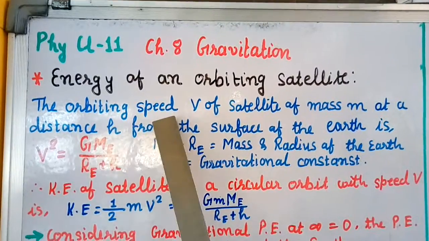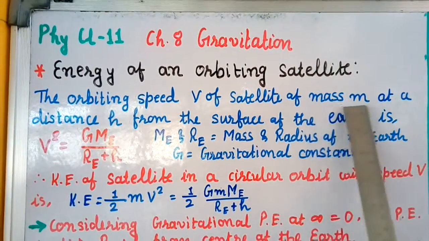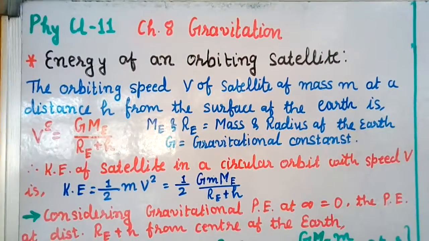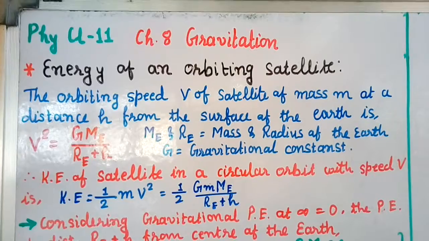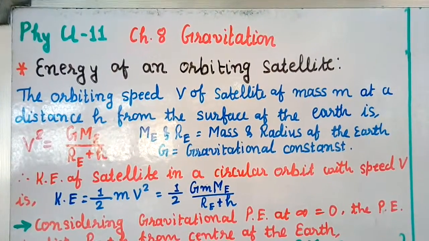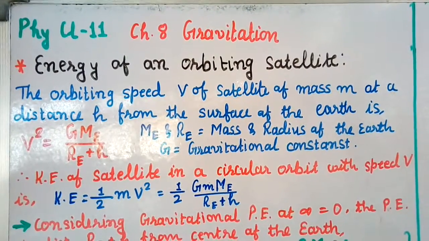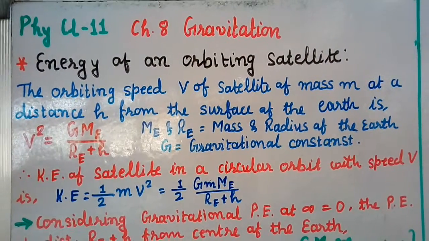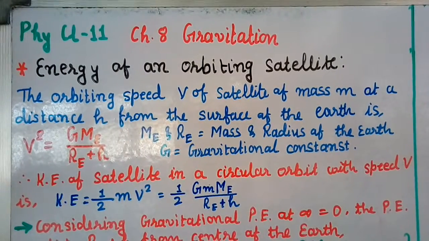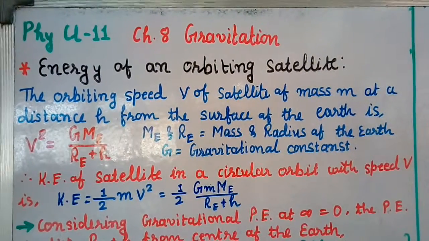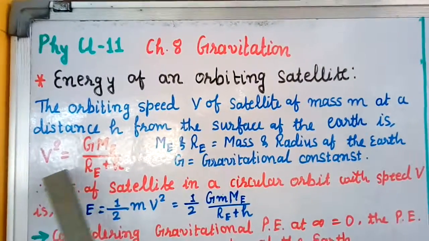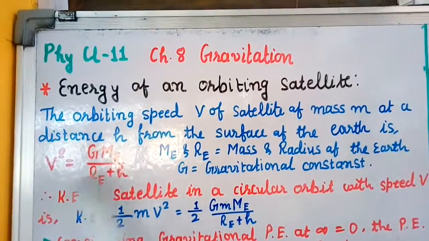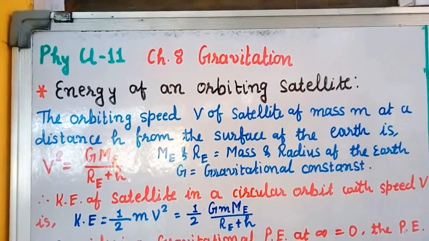The orbiting speed v of a satellite of mass m at a distance h from the surface of the earth is, as we derived in the last class: if a satellite is revolving around the earth with speed v, at a distance h from the surface of the earth, then v square is equal to G Me by Re plus h. We have derived this result, the value of velocity and also the time period.